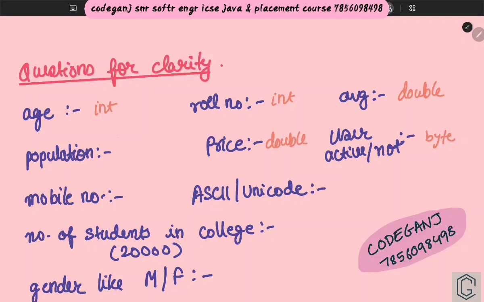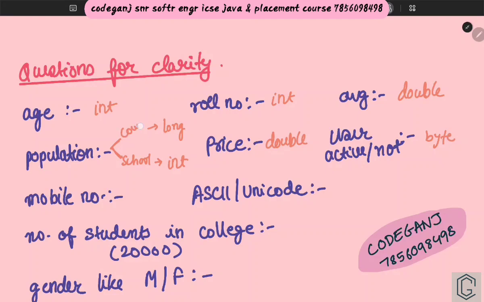For population, I'll give you two things here. What will you use for the population of a country? Let us take a big city, and then the population of a school. For a school, you can still use int, because in any school more than 5,000 to 10,000 students will not be there, right? But in a city there can be crores of people, like UP, which has a lot of people. Suppose there is a state or a country, it will get very large, so it will be a long data type.